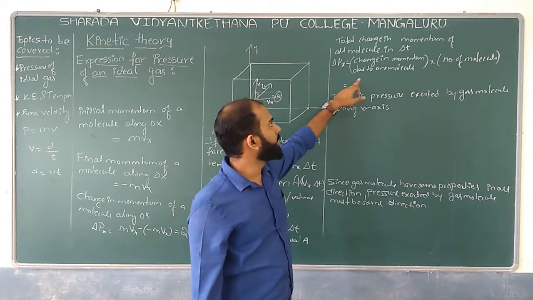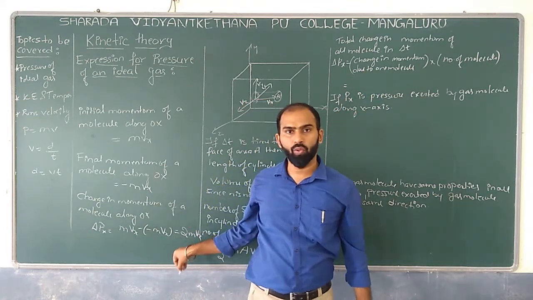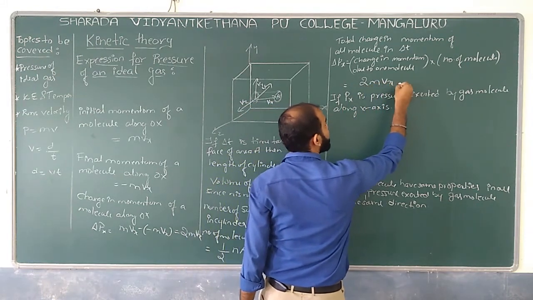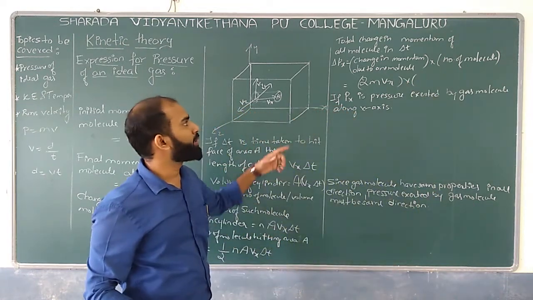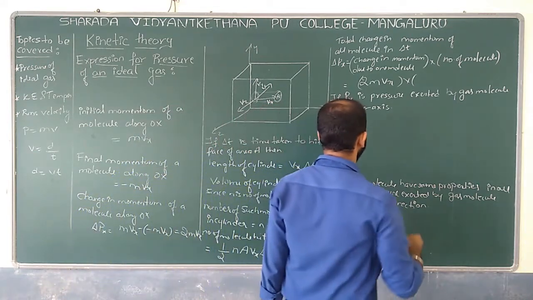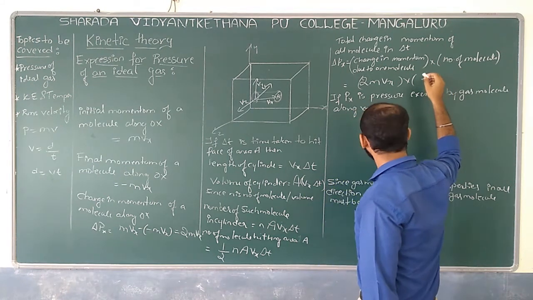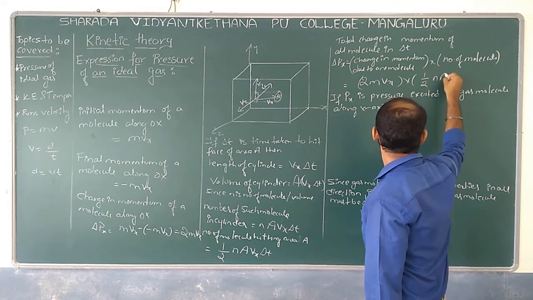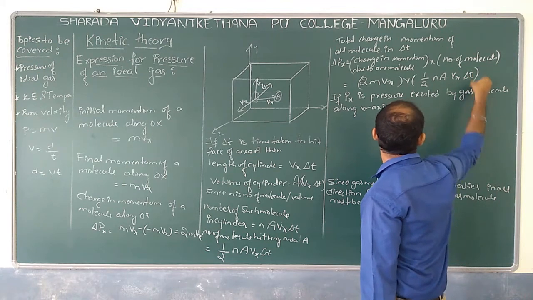Now, what would be the total change in momentum of all the molecules in the delta t? Now, what is the change in momentum in one molecule? This is the change in momentum in one molecule, that is 2mVx, into what can I write? The number of molecules, that is half n A Vx into delta t.